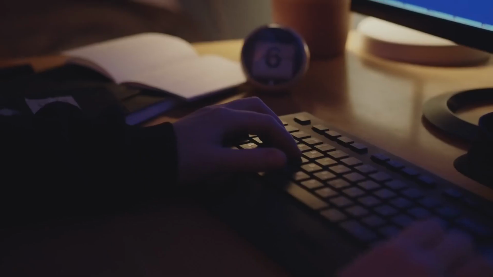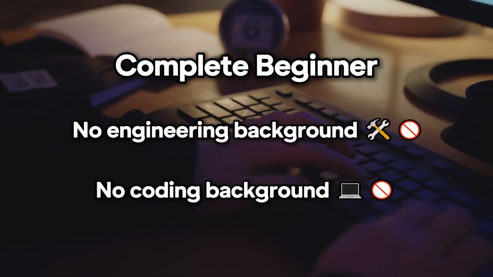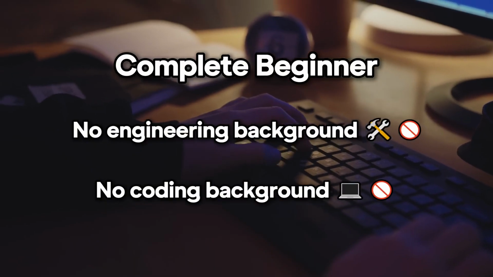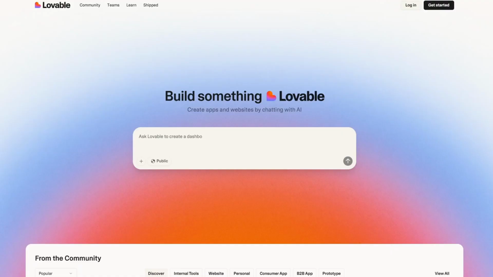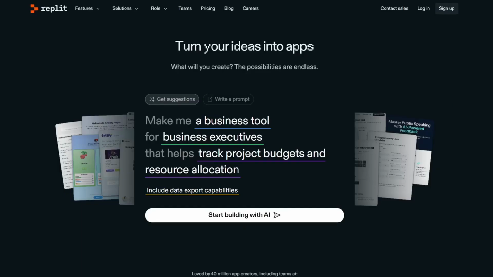So we now know the fundamentals of what makes good vibe coding. So what are the actual tools that we use? There are a full spectrum of development tools available. On one end of the spectrum is for complete beginners, people who have no engineering background and no coding background. Some popular beginner-friendly vibe coding tools include Lovable, V0, and Bolt. Then slightly more intermediate, we have something like Replit. This is still very beginner-friendly, but it also showcases the code base, so you can actually dig into a little bit more and understand the structures of the projects.